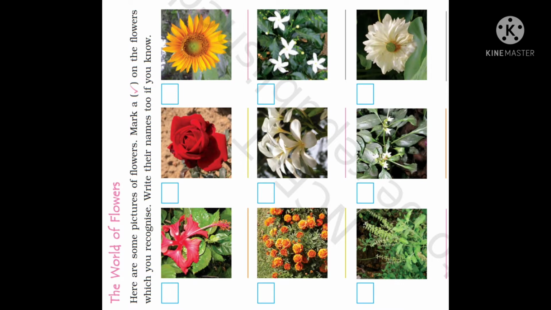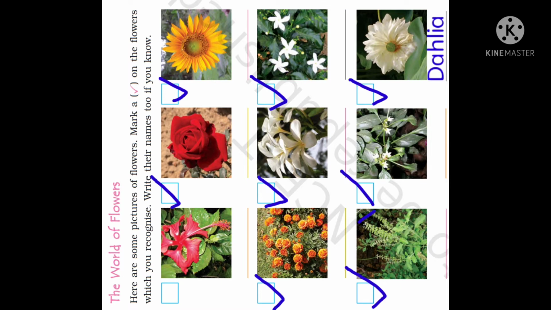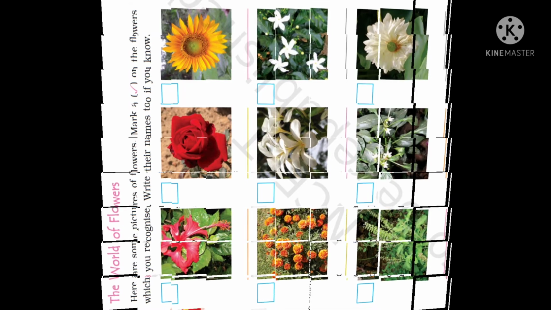Okay. So the first one is hibiscus. You can tick on this. Rose, sunflower, marigold, champa, jasmine, tulsi, रात की रानी, night queen also we call it, dahlia. And now you can tick on the flowers you have seen. You must have seen all the flowers.